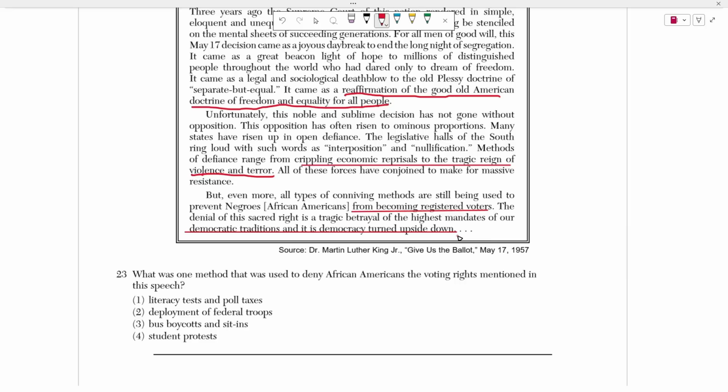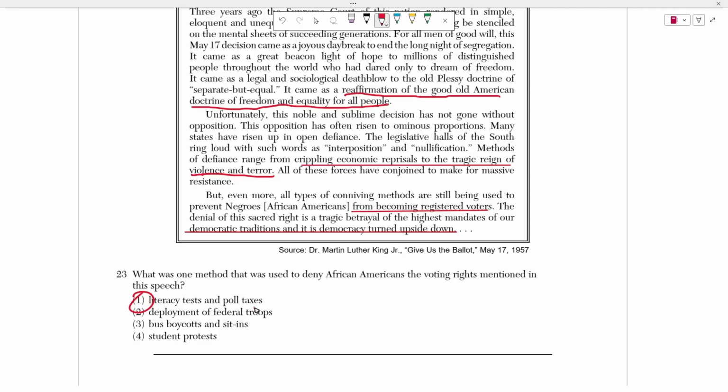So 23 asks, what was one method that is used to deny African American voting rights mentioned in the speech? Obviously, that's going to be literacy tests and poll taxes. Okay, poll taxes, you had to pay a very large fee just to vote for someone, and in literacy tests, you had to prove that you could read and write. But the issue is they would have nearly impossible questions to prove that right.